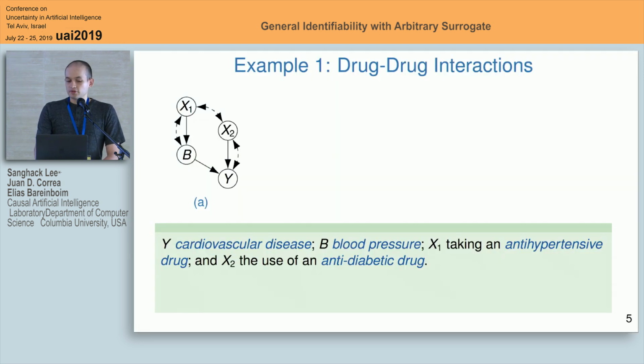Just to motivate, let me give you an example on drug-to-drug interactions. Consider this causal diagram. Here, variable Y has the meaning of the development of cardiovascular disease for a patient. B is blood pressure. X1 has to do with treatment for hypertension, and X2 is treatment for diabetes.